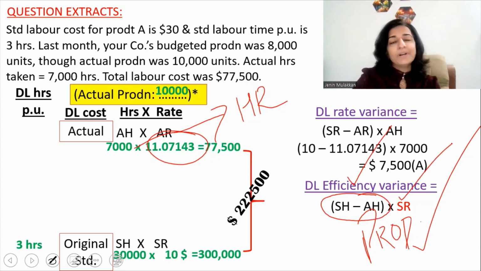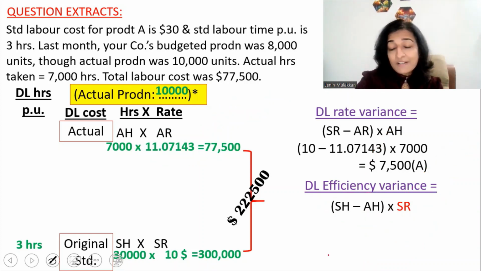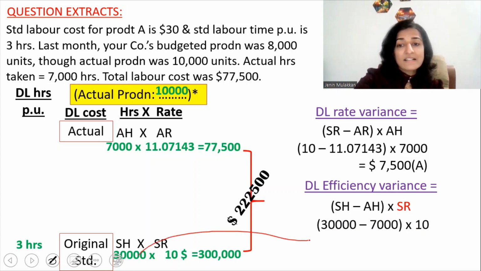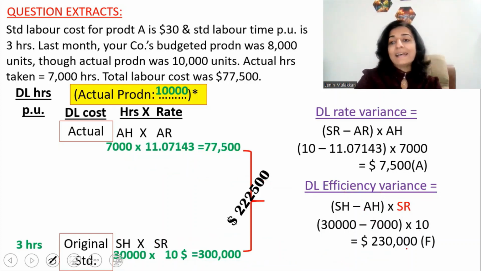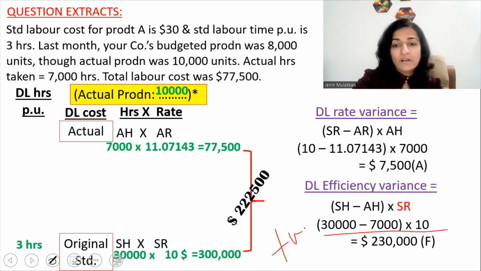standard rate per hour. So substituting the figures in the formula, standard hours is 30,000 hours, actual hours is 7,000, and the standard rate is $10. We get the variance as 230,000 favorable. And why is it favorable? Because the actual hours taken is lesser than the standard hours. And even when you solve this, you are ending with a positive balance, which indicates that the variance is favorable.